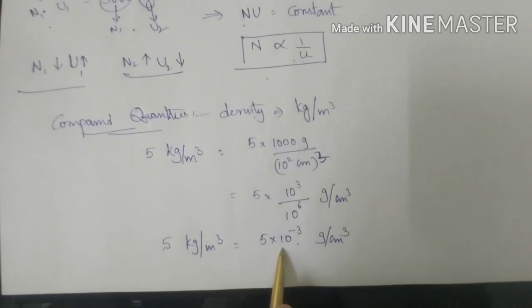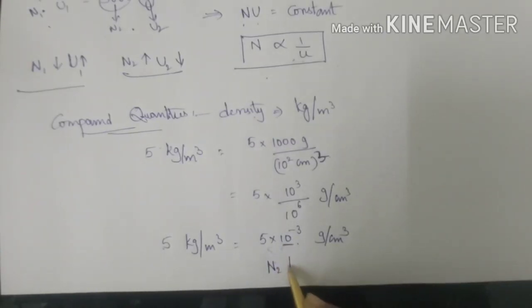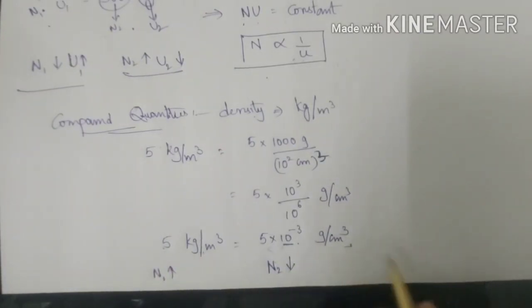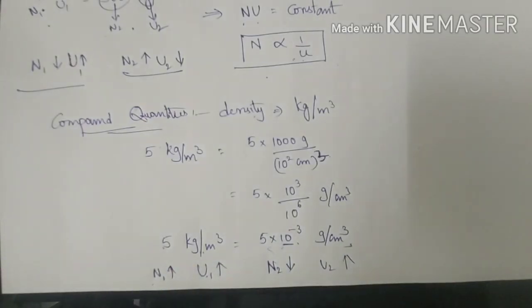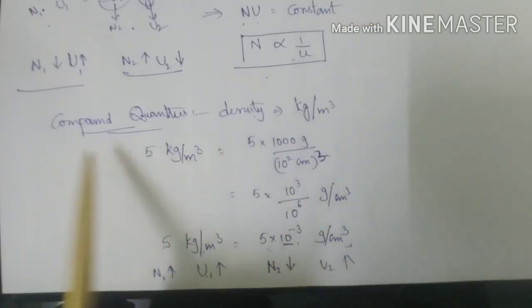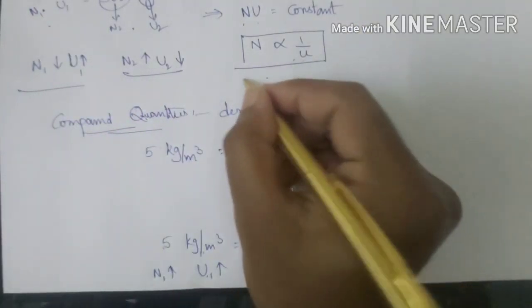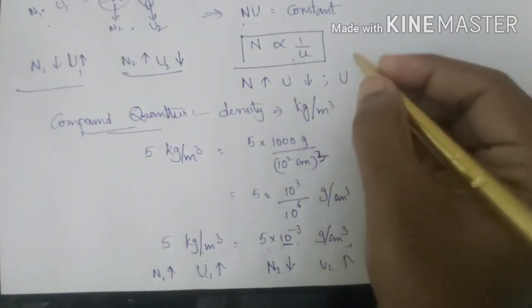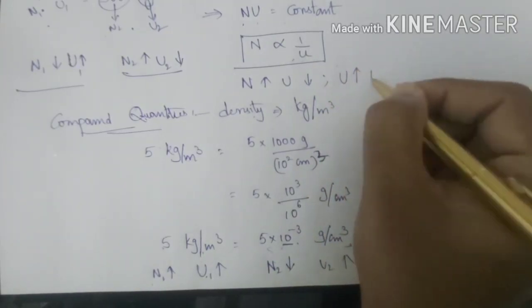Now let's compare. Of the two, which has the least value? This one, because of 10 power minus 3. N2 is lesser, N1 is greater. But compared to these two, which is the higher unit? According to NU = constant, if N is more, U must be less, or if U is more, then N must be less.